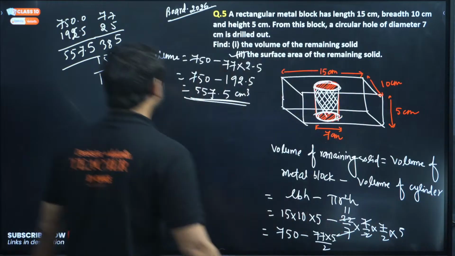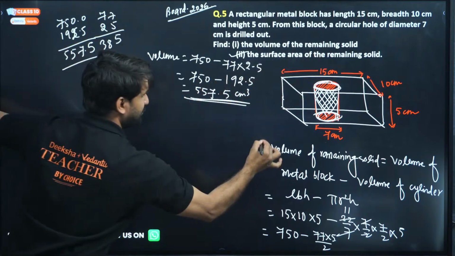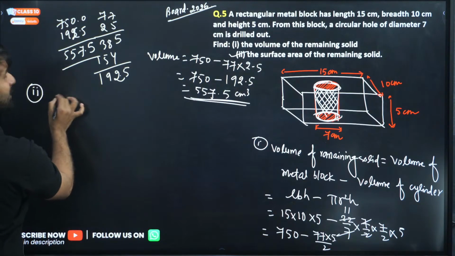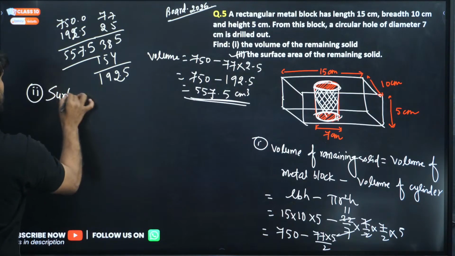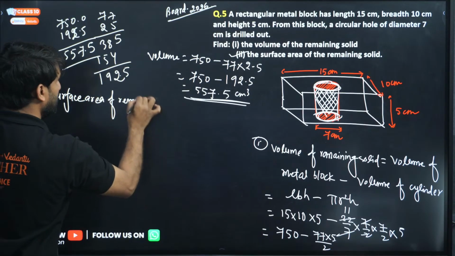Let's do this question. What will be the total surface area of the remaining solid? This was the first question. Now I'm doing the second part. Surface area of the remaining solid.